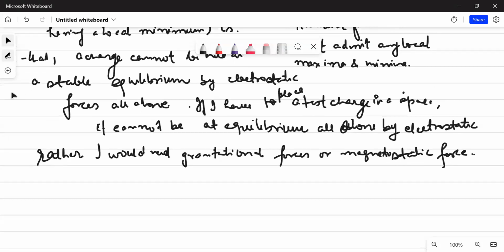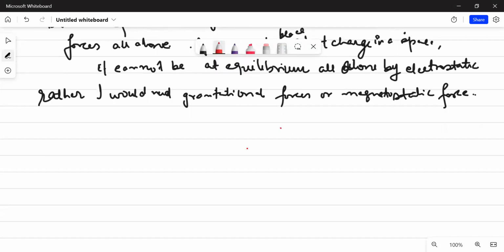So for example, how do we prove this? Let us consider that there are charges. I'm just considering a few charges here, like Q1, Q2, Q3, Q4, Q5, and Q6. Let us consider that there is a point in the space, let us say some x, keeping it general.